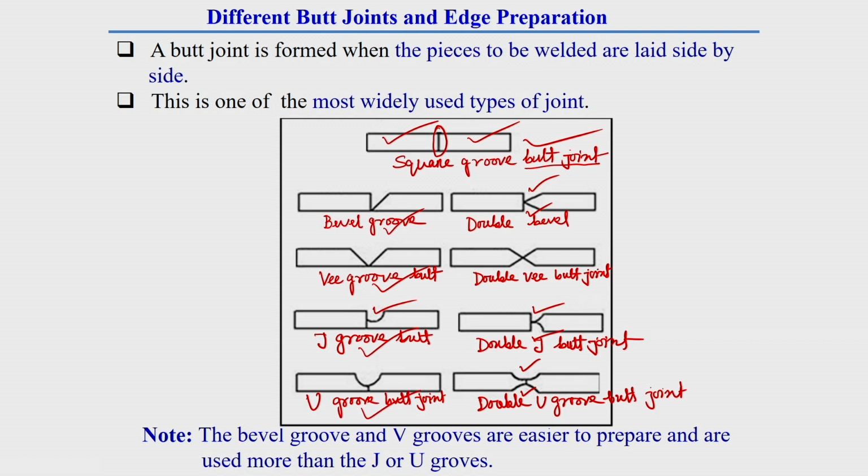These are the single groove preparation, generally done for thin sections. But double bevel, double V, double J, double U groove butt joints are generally applied where the thickness of the plate is more, so both sides preparation is required. Here one very important thing we should know: this butt welding joint is the most widely used welding joint.